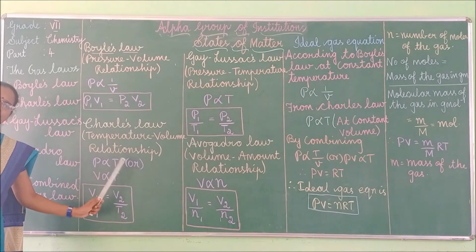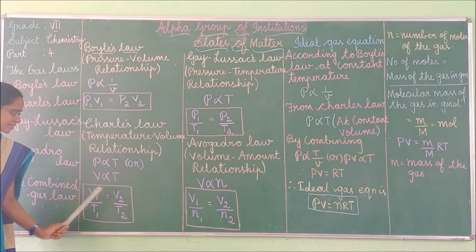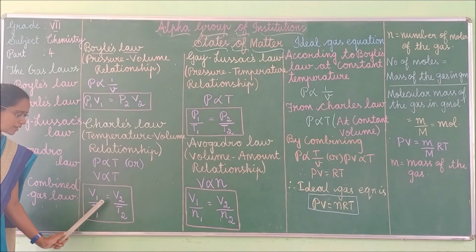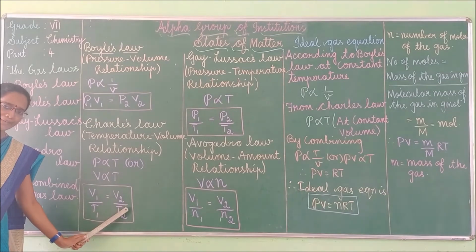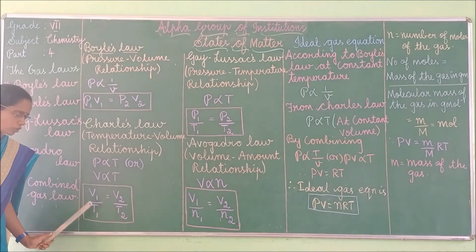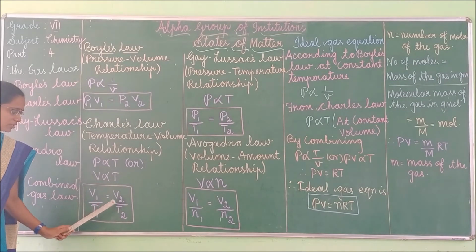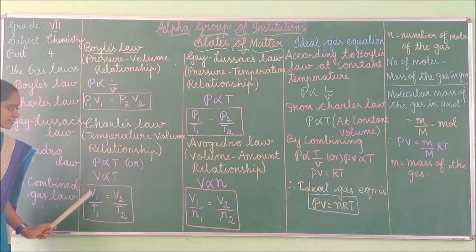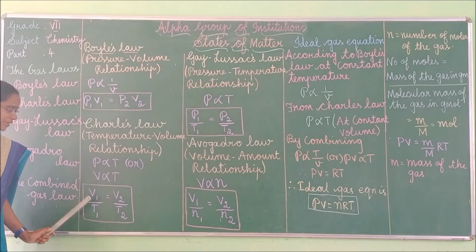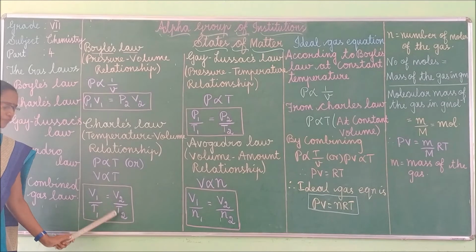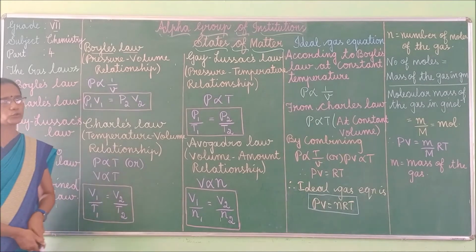This equation can be mathematically written as V1/T1 is equal to V2/T2, where V is the volume and T is the temperature. So this is the main equation: V1/T1 is equal to V2/T2.